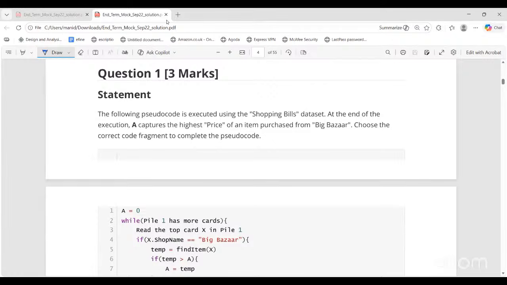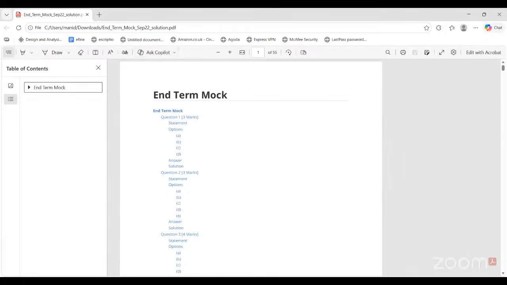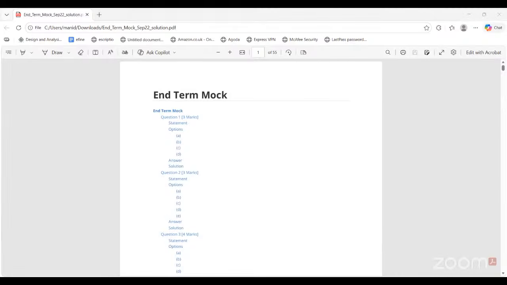Ma'am, there was a bonus mark. Is it given in the grading document that there is some bonus from this mock? Yes, ma'am, a bonus of maximum 3. I guess I'm not sure about it, but I guess it was 3 marks. Okay, no issue. Then before I confirm that, I will not discuss it. So if required, we can discuss the mock in the Friday session. So today, let's do another random paper instead.